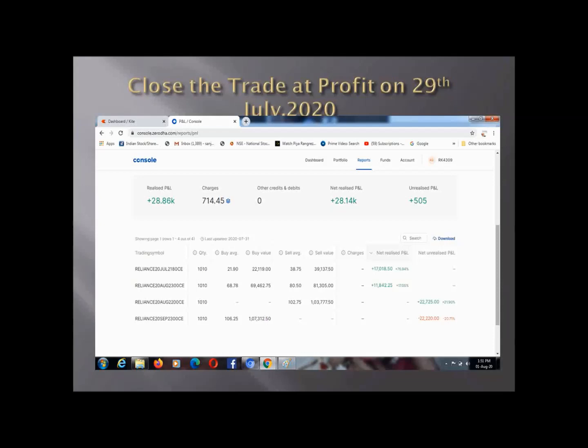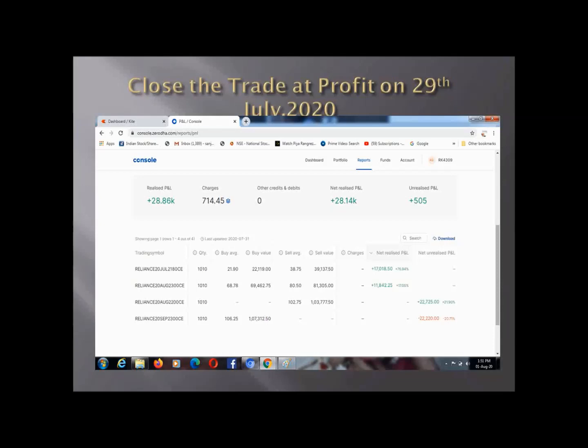The August option that I bought at 68.78, I sold at 80.50, and from that leg I got a profit of 11,800. Together I made a profit of 28,800.